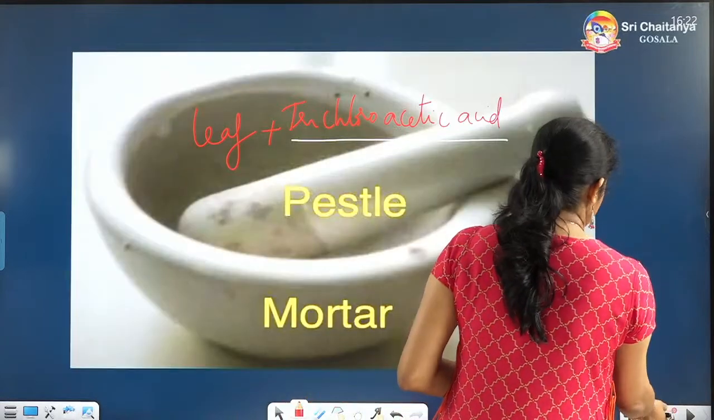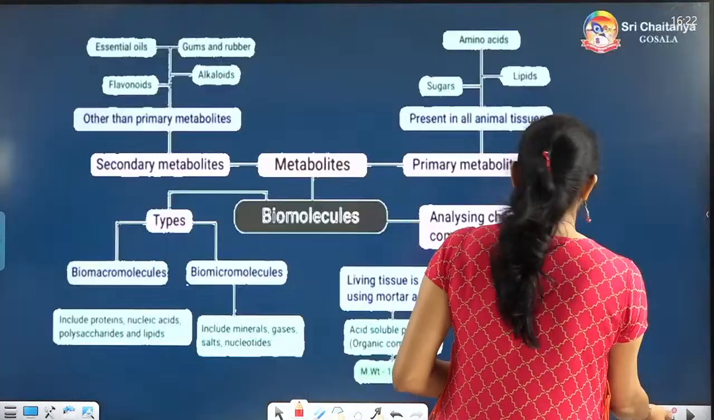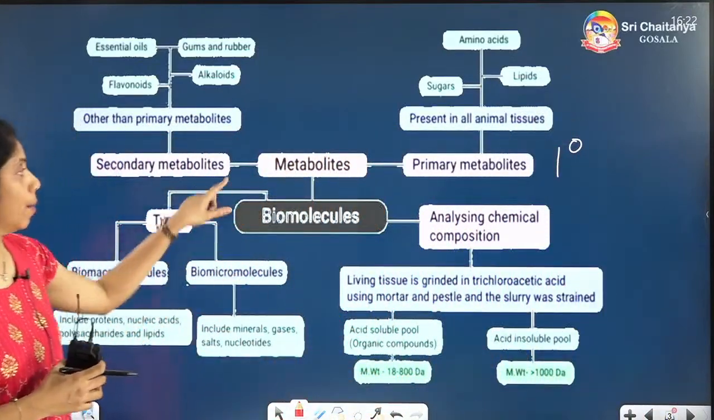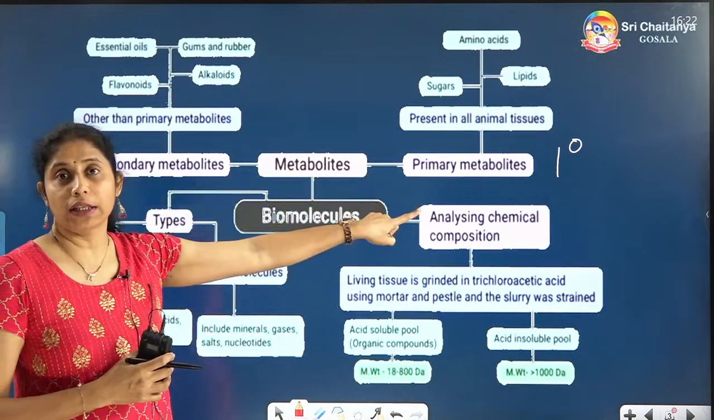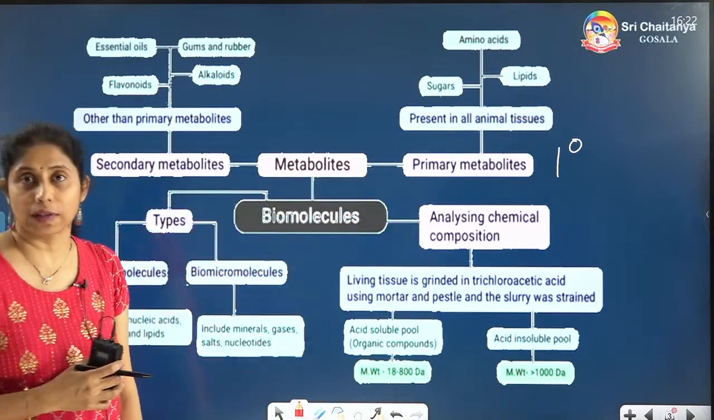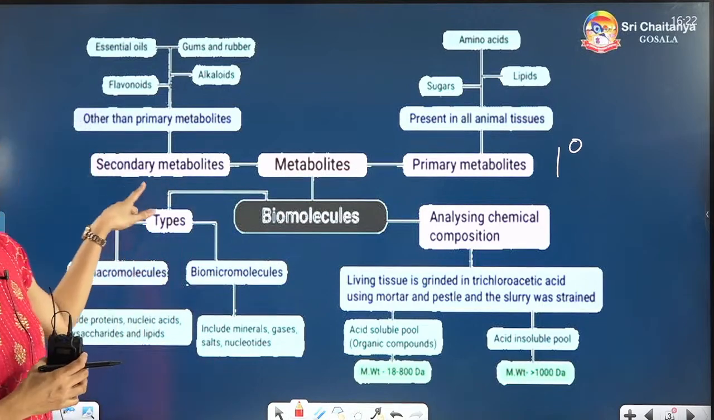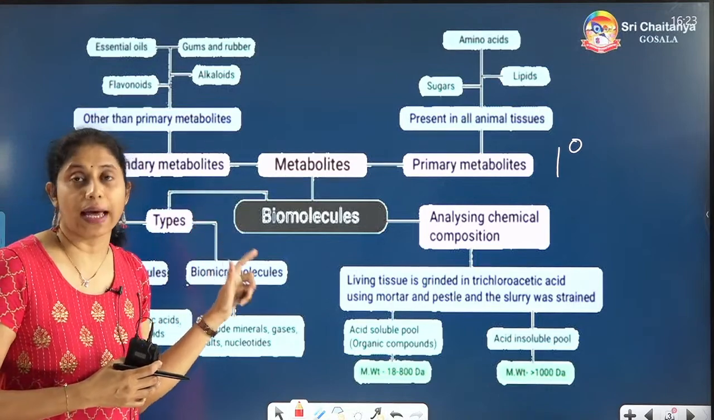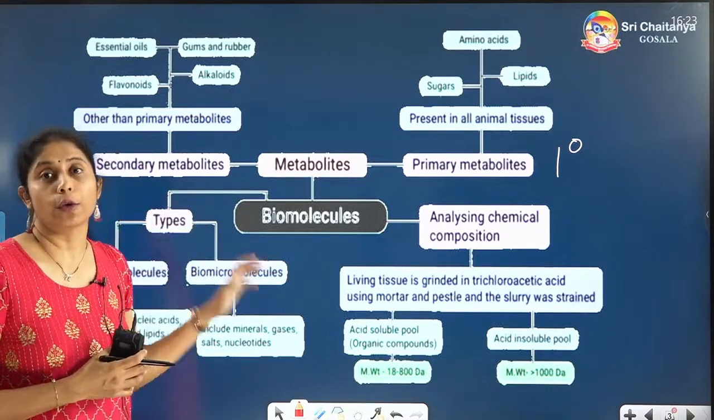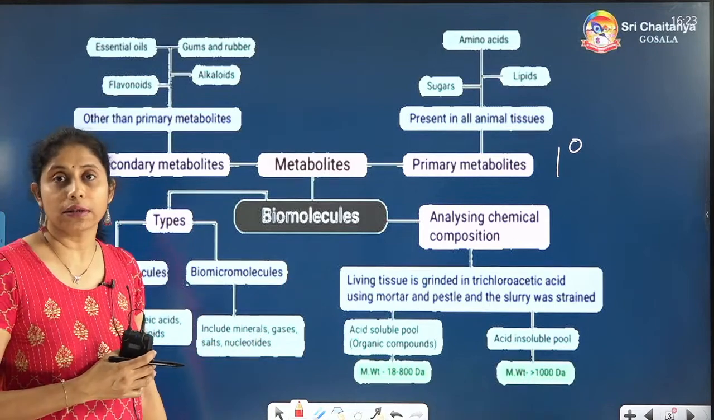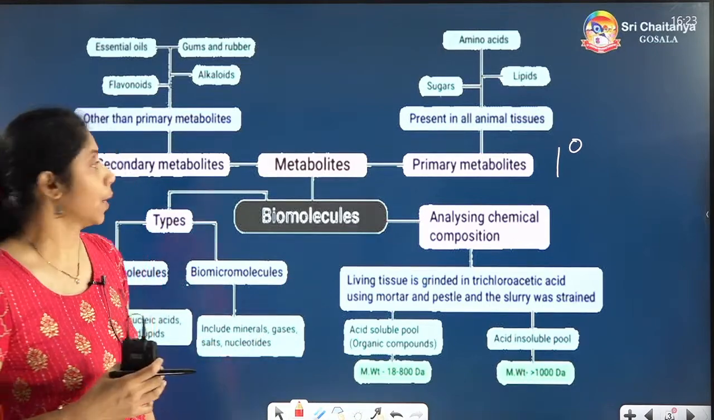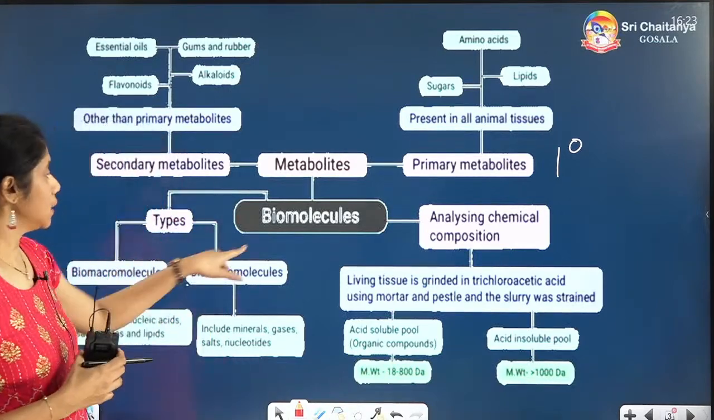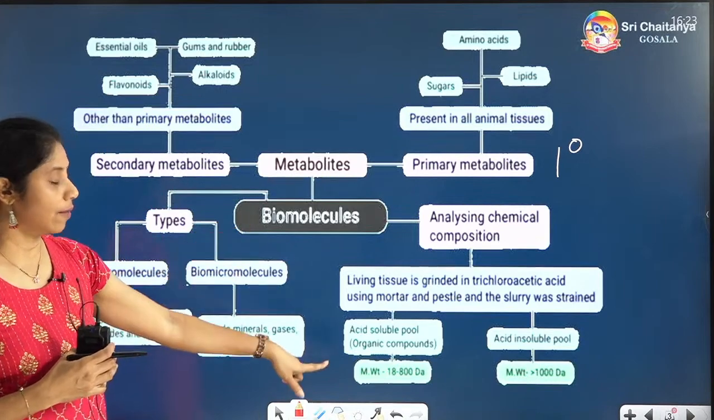We have discussed so far the biomolecules. Metabolites we have finished. Primary metabolites are compulsorily required for the survival of the cell or organism. Secondary metabolites are not required by the cell to survive, and they don't have any specific functions as such, but we are making use of them. Whatever the product is, we humans make use of them, but for the living organisms we do not know the exact functions. Then these biomolecules, the types we have got.